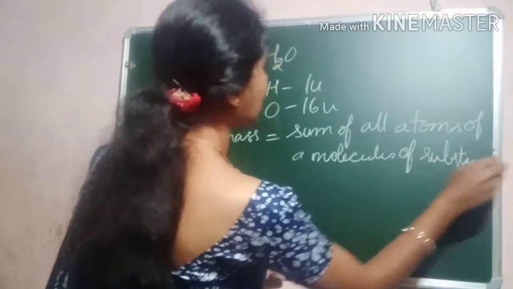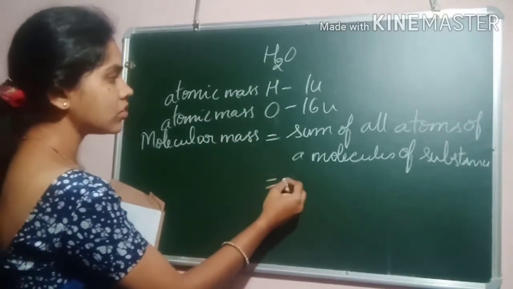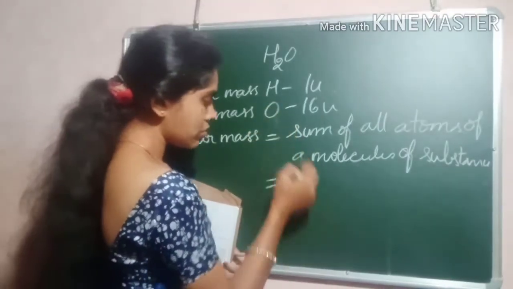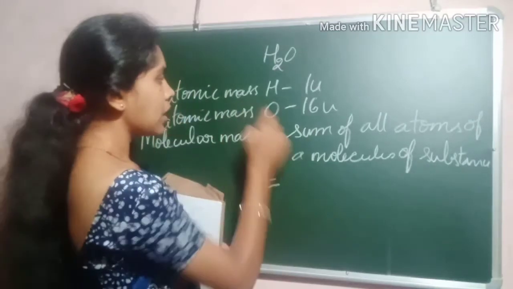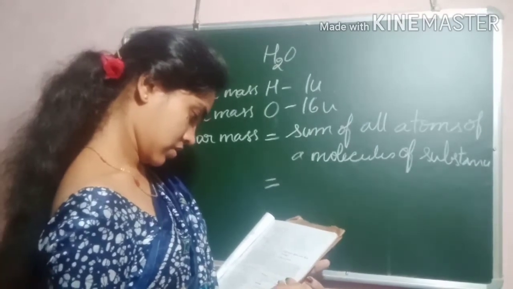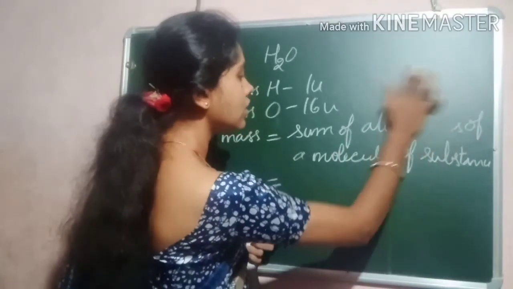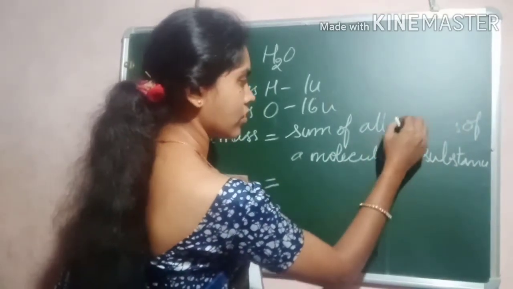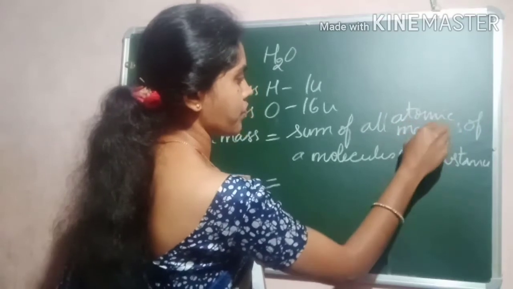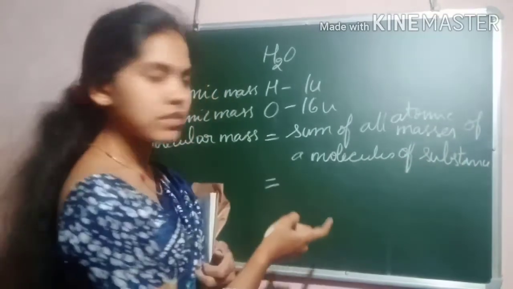So, which elements are there? Which atoms are there? Hydrogen and oxygen. So, molecular mass is equal to the sum of all the atomic masses of the atoms in a molecule of a substance. So here, a hydrogen and oxygen molecule is there. Sum of all the atomic masses of a molecule of a substance, right?